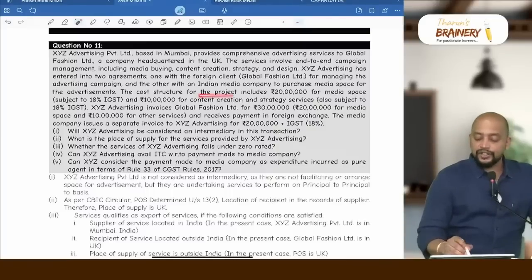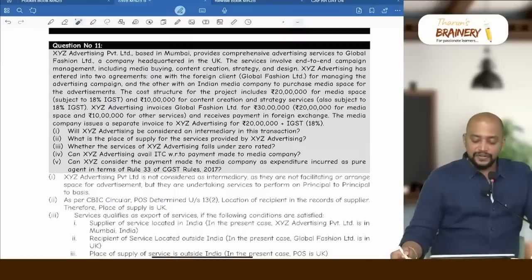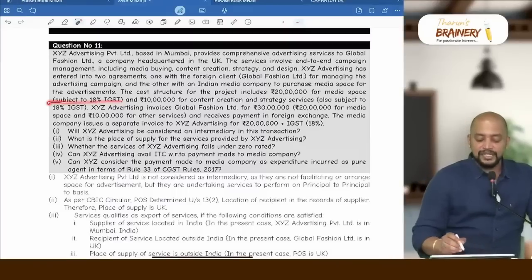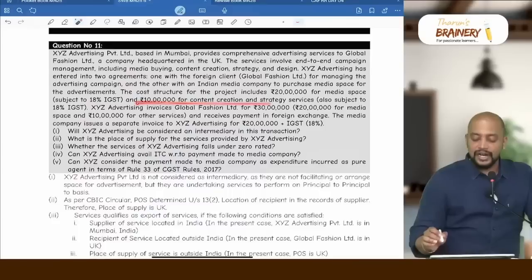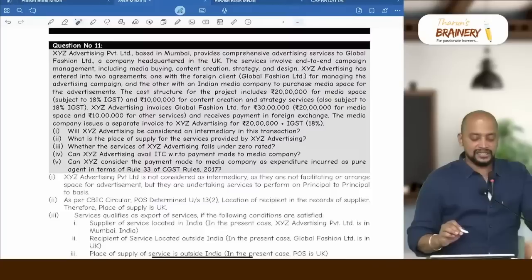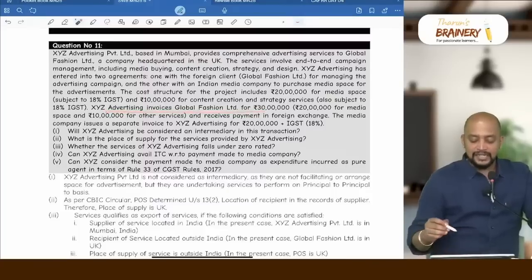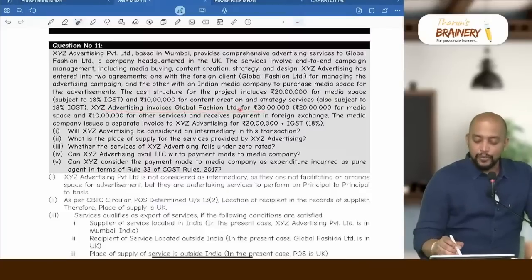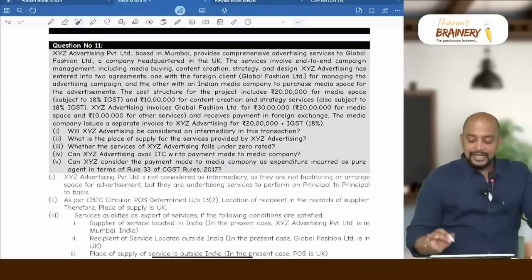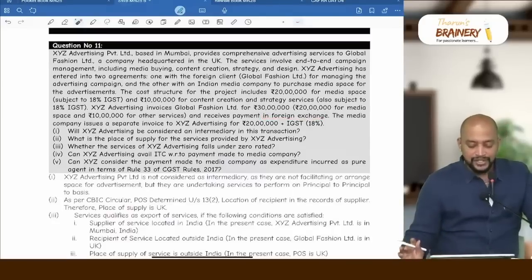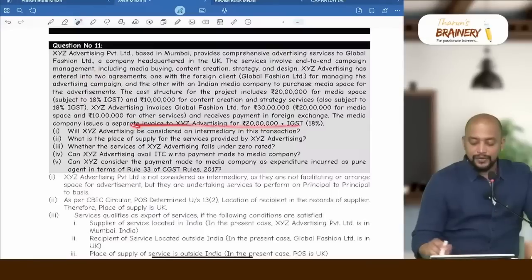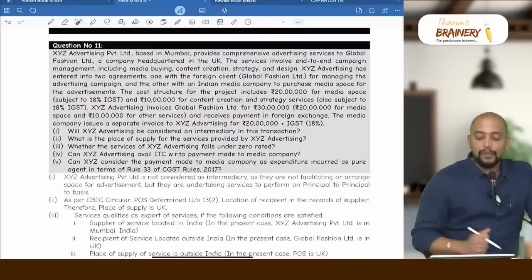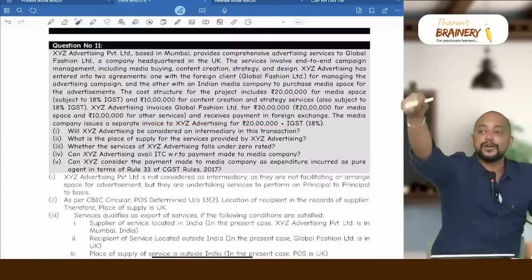The cost structure for the project includes 20 lakhs for the media space subject to 18% IGST, and 10 lakhs for content creation and strategy services also subject to 18% GST. XYZ Advertising invoices Global Fashion Limited for rupees 30 lakhs, 20 lakhs for media space and 10 lakhs for other services, and receives payment in foreign exchange. The media company issues a separate invoice to XYZ Advertising. The problem is that expenditure incurred as a pure agent will not come.